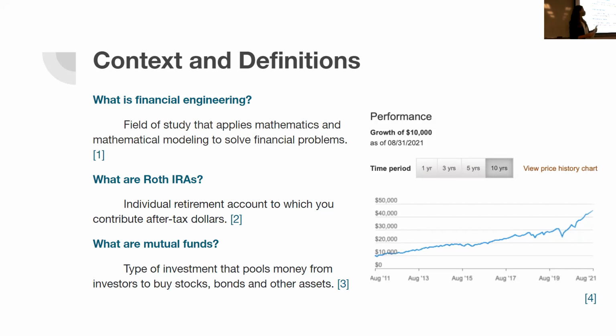And on the right, we can see a graph. This is the graph of the performance of $10,000 being invested in an index mutual fund called BT Sachs. This is actually the mutual fund that I will be working on with my project. And as you can see, it goes up to around $45,000 after 10 years without making any contributions.